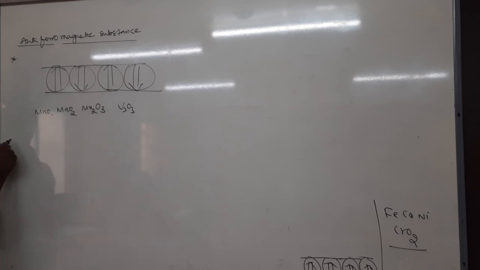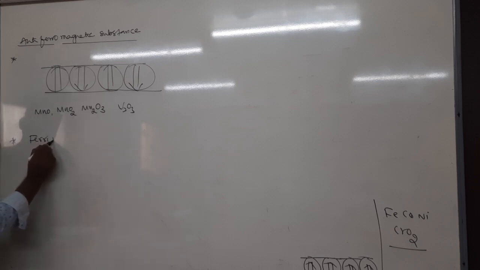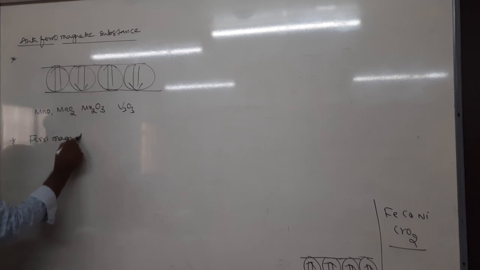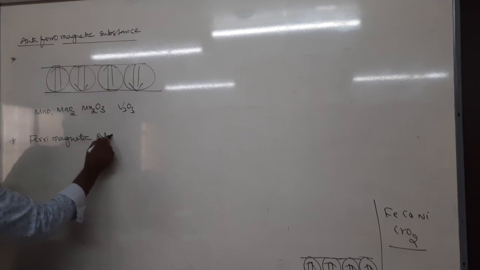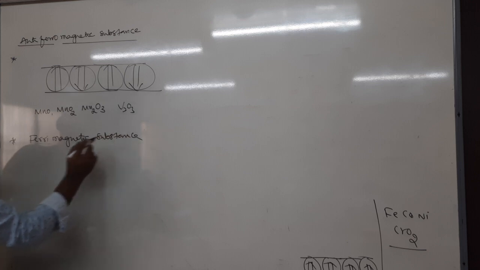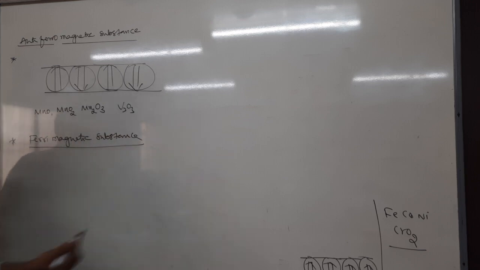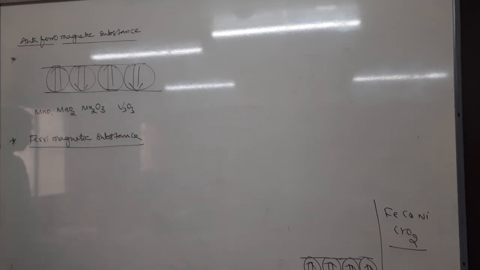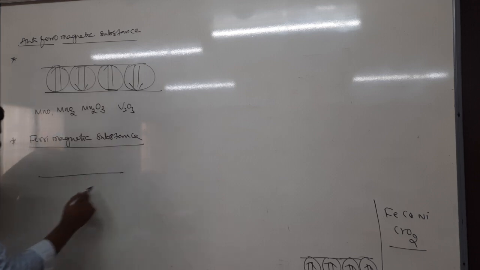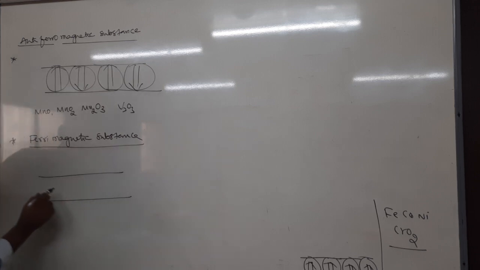Okay. Next is the last one, ferrimagnetic substance. Right. Ferri also has a domain structure, but it has an unequal number of clockwise and anti-clockwise domains.